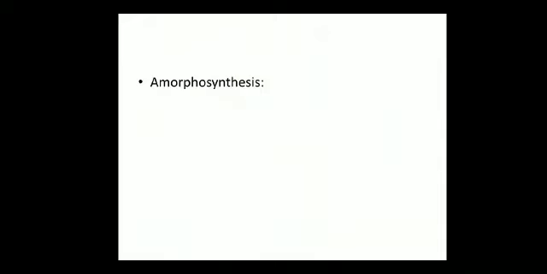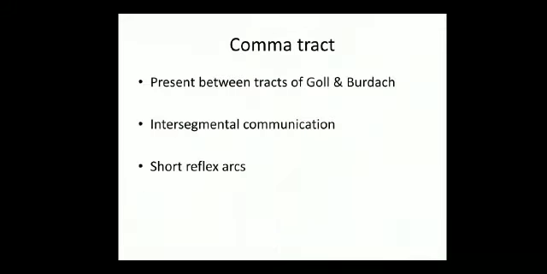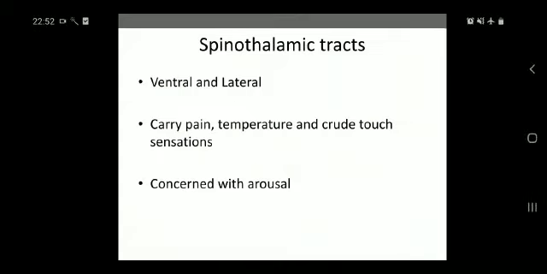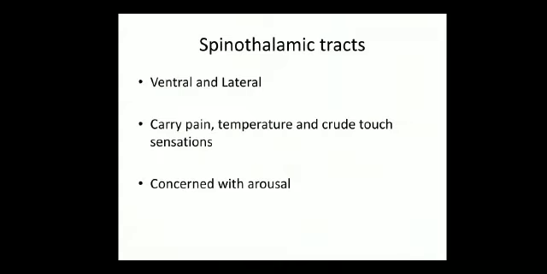So now we'll learn the other tracts, the spinothalamic tracts, ventral and lateral. Here is the anterolateral pathway for transmitting sensory signals up the spinal cord and into the brain, in contrast to the dorsal columnar pathway.